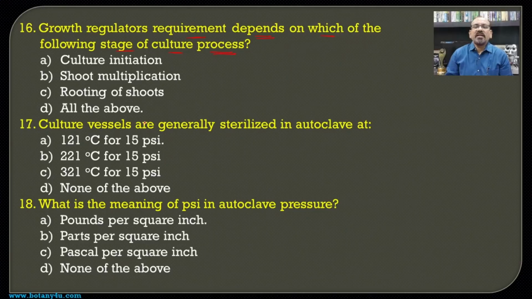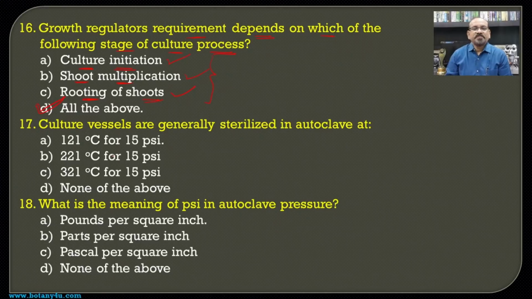Whenever we are talking about the requirement of different growth regulators during the culture, there is a need of different quantities or concentrations of different growth regulators at different stages. Here culture initiation will require a different combination, then shoot multiplication requires a different combination, and rooting of the shoot requires again a different combination, and hence we can say that at different stages there is a need of alteration of the composition of the nutrient media, and hence all the above becomes the answer.